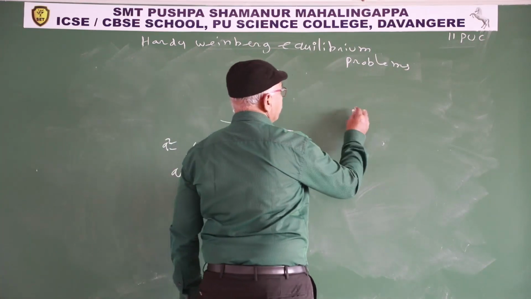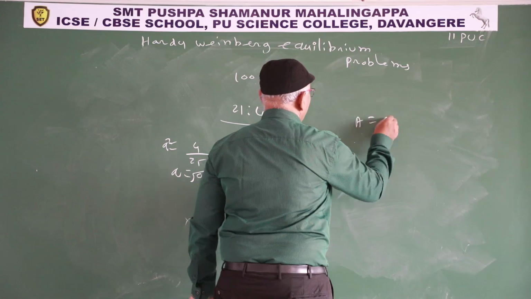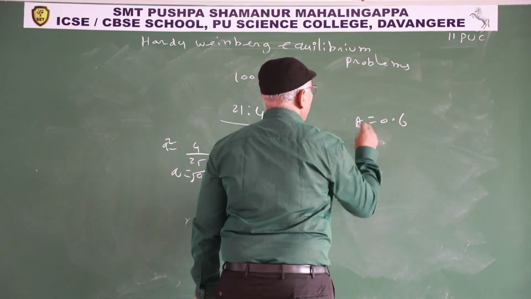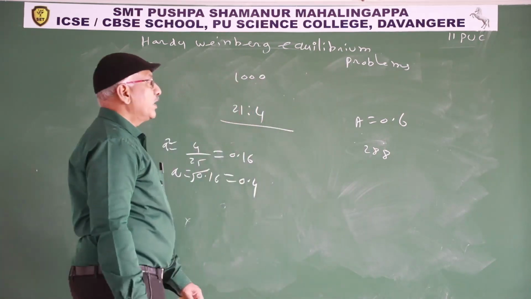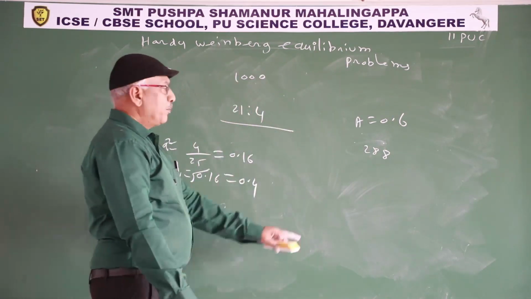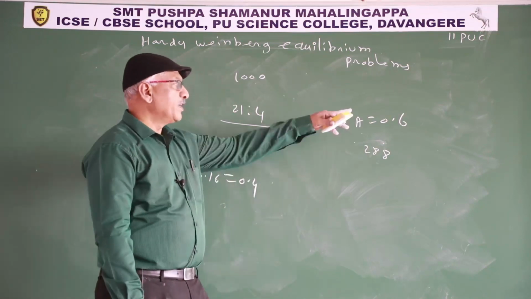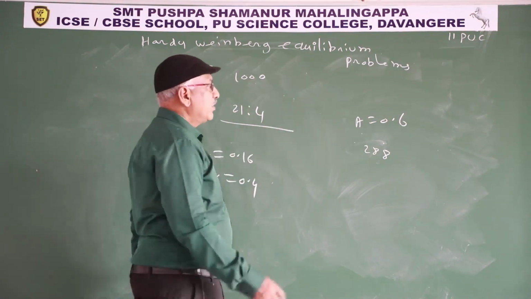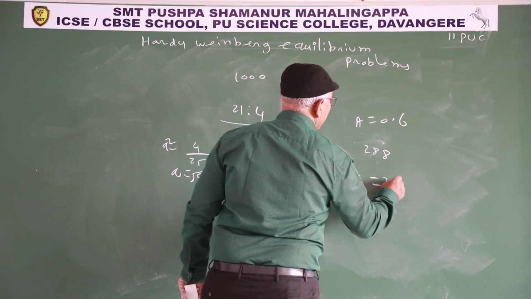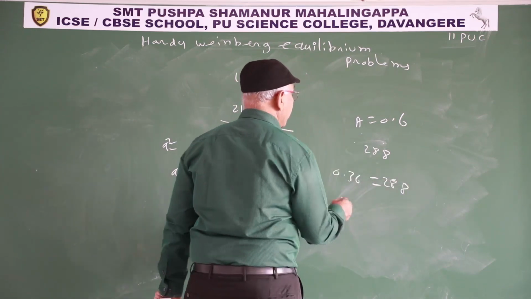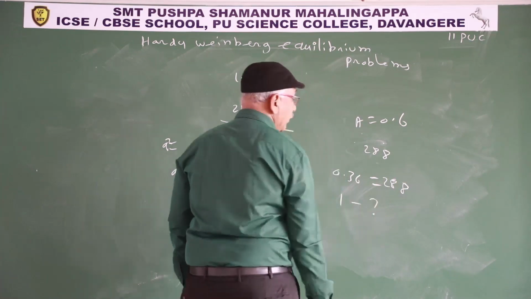Last model is A is 0.6 and homozygous dominant individuals 288. Calculate the total population. P square is 288, P given. So you equalize. P square is 0.36. 0.36 is equal to 288. 1 is equal to how many?